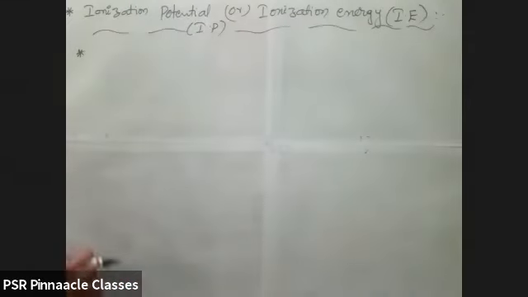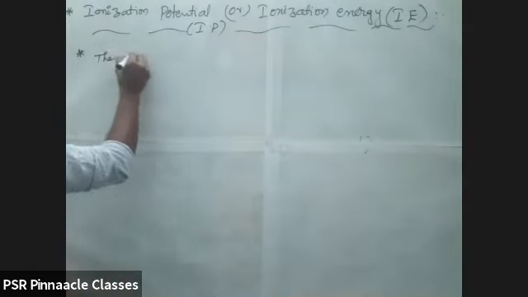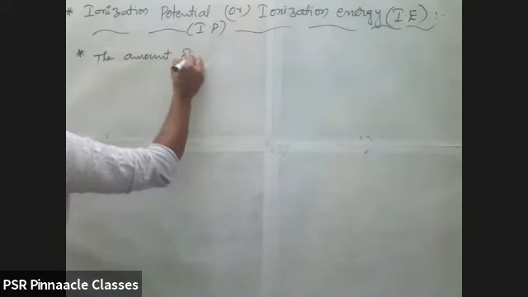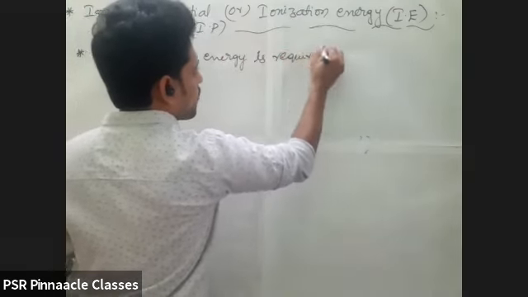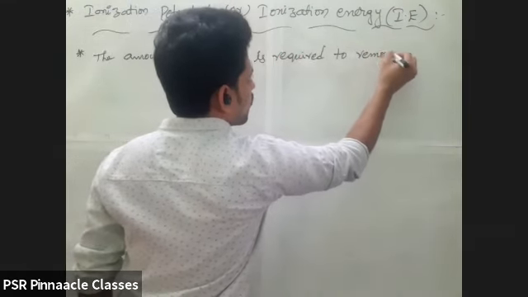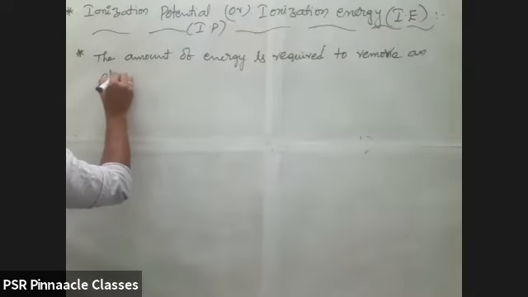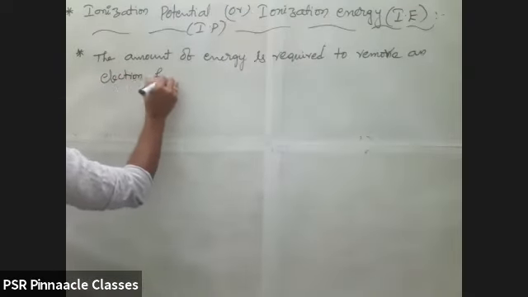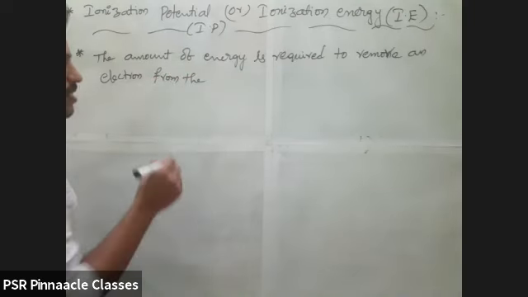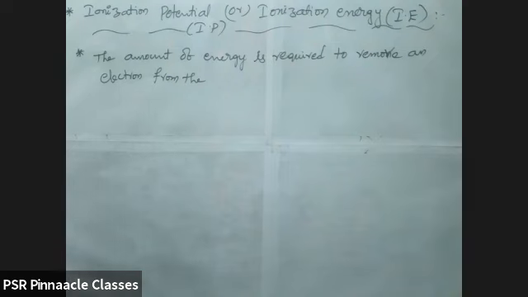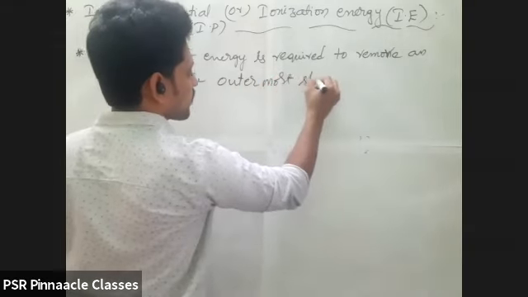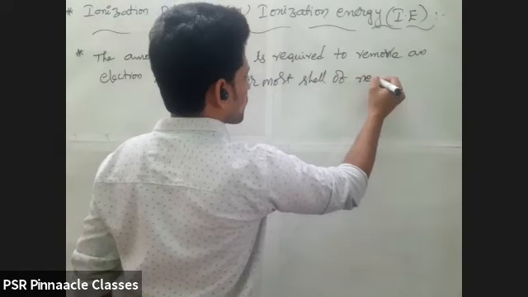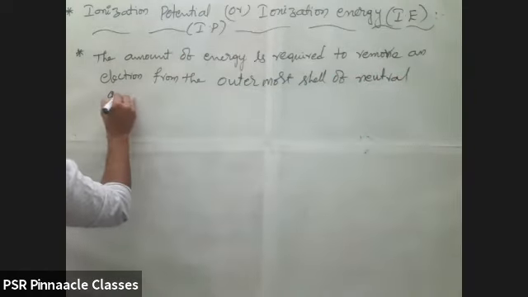Now, ionization energy is the amount of energy required to remove an electron from the valence shell, the outermost shell, of a neutral gaseous atom. Neutral gaseous atom.